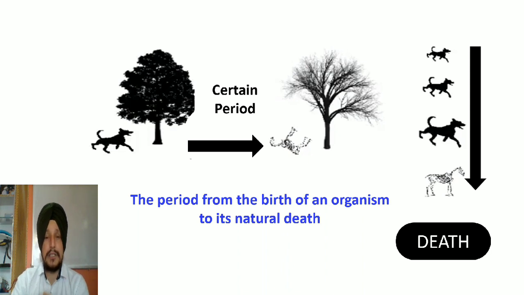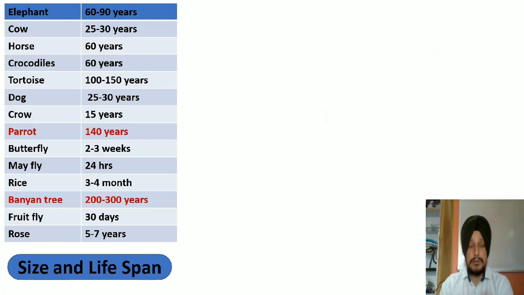Students, you already know that every organism that exists on this earth has a specific lifespan. Some can survive for a shorter period of time, whereas some have a very long period of time. So let us consider the lifespan of different organisms and find out how we develop the ranges of lifespan among different organisms, and how one organism has a longer lifespan whereas another has a shorter lifespan. So let us discuss one by one. First, here is a list of different animals having different lifespans.